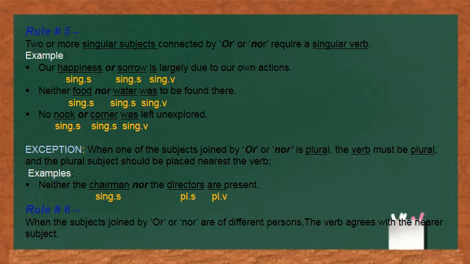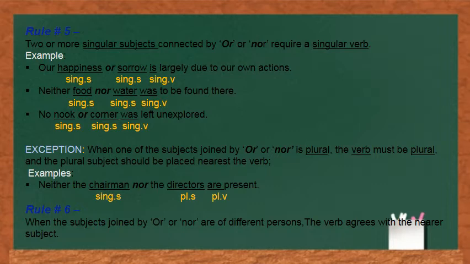You'll have to keep two things in mind: when two subjects of different numbers are joined with or, nor, they will always use a plural verb, and the plural subject should always be placed nearest the verb.